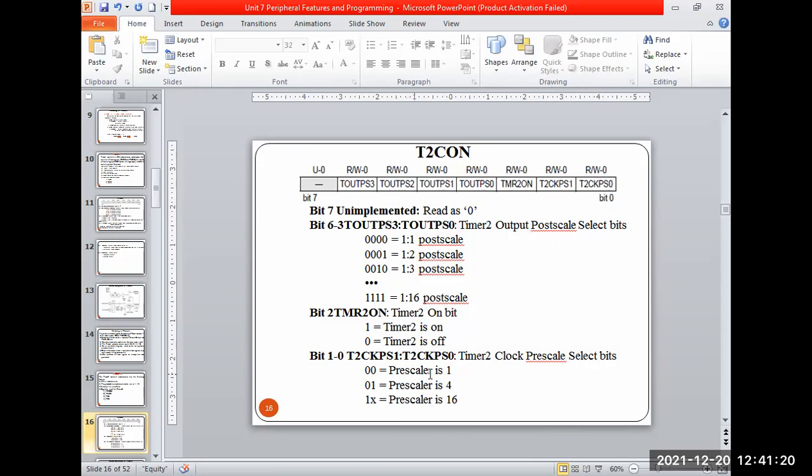2 bits are there, which means 1:1, 1:4, and 1:16. Okay, if 0 0 is there, 1:1 only. 0 1, 1:4 only. And in the 1 0 or 1 1 value, it will be 1:16. So 1:8 is not there. If the 1 0 or 1 1 is used, it will be multiplied 16 times, which means pre-multiplication and then producing the time delay. That is the meaning of that.